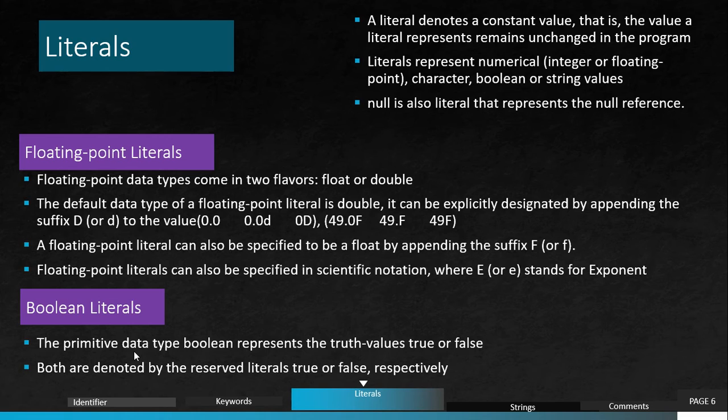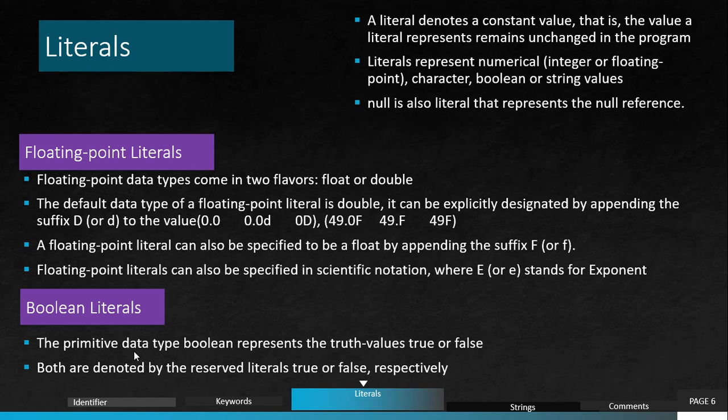Another thing, you can also use exponential e as scientific notation. If you have a scientific calculator, you will see that whenever a big number comes, it is shown in exponential form. So floating point also supports exponential notation.